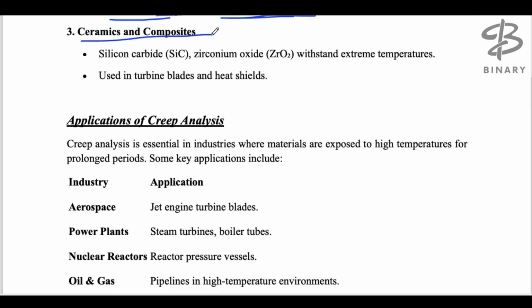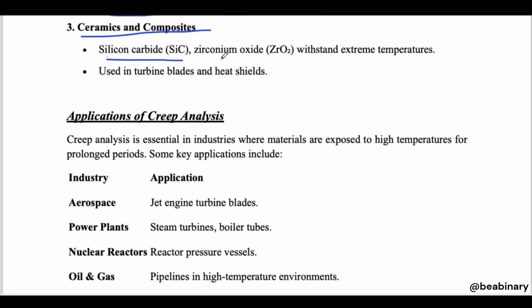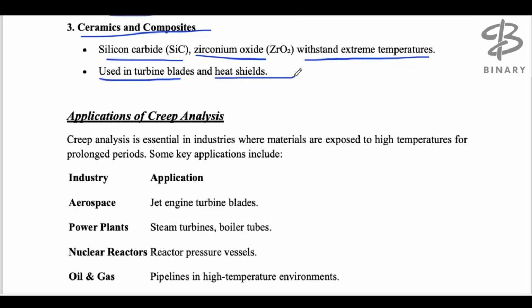Ceramics and composites. We have already taught you what ceramics and composite materials are, which are being used very frequently these days all throughout the world in all application parts. Silicon carbides, zirconium oxides withstand extreme temperatures. So these are materials which can sustain very high temperatures, which means they would be in a condition to resist creeping. They are used in turbine blades and heat shields. Where a heat shield is required, we use these kinds of materials, ceramics and composites.